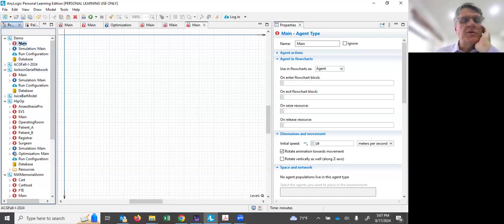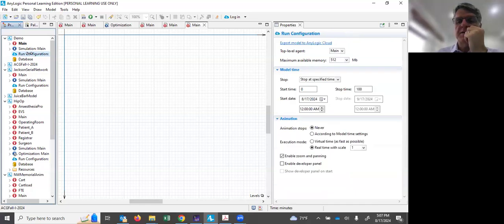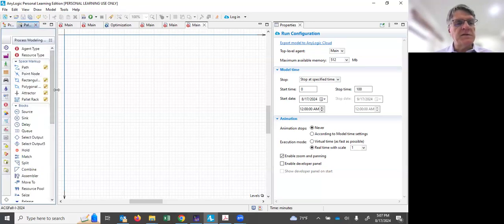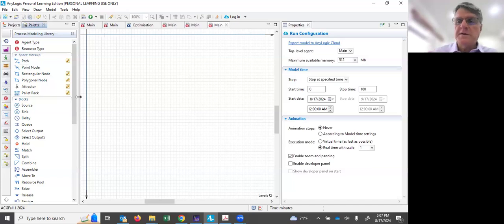So you've got the main, which is where we're going to build our model. And then you've got two other screens here that allow you various controls over the simulation. Just a couple other things about what we're seeing here. The properties of whatever palette you're in, or maybe some of the modeling blocks, will appear here. We're going to be manipulating parameters of our model here at various times. There's a toolbar up here. By far, the most important button is likely the run the model button. And then there's a palette panel here, which allows you access to various modeling components.